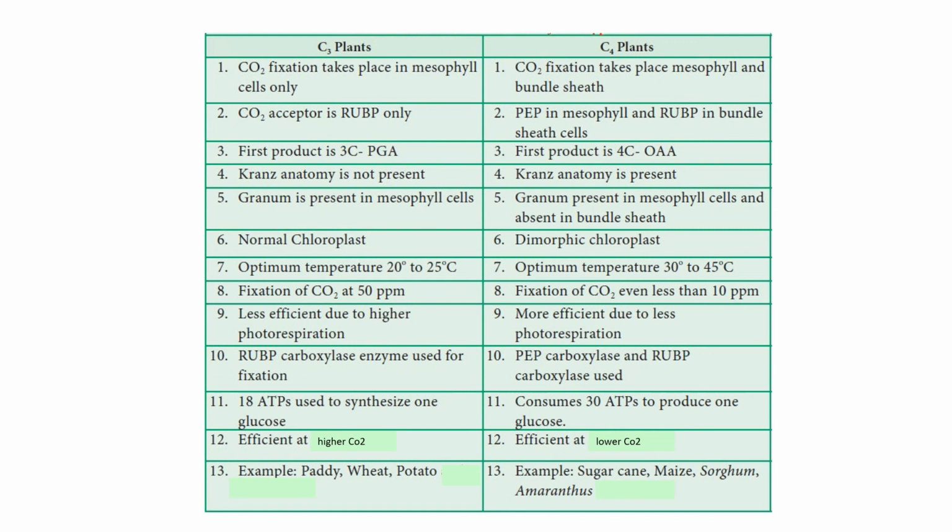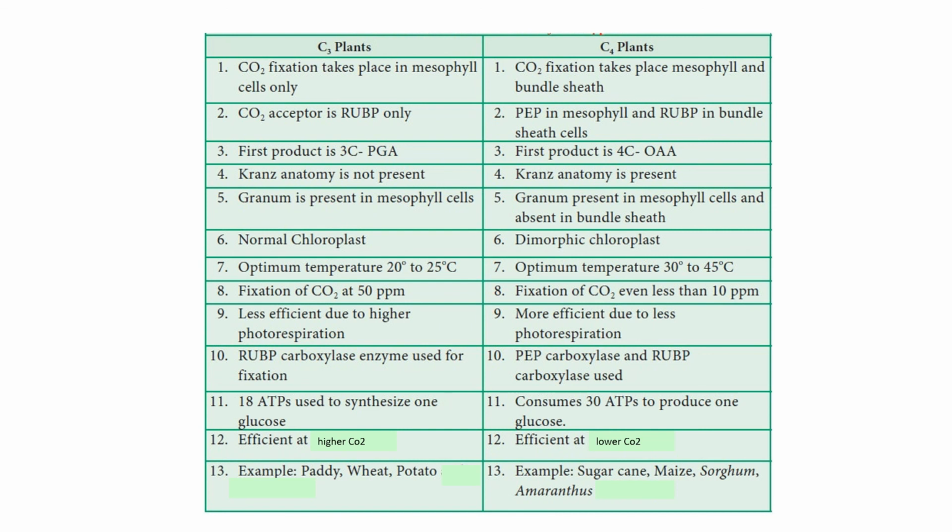In C3 plants, RuBP carboxylase enzyme is used for fixation, and in C4 plants, PEP carboxylase and RuBP carboxylase are used. C3 plants use 18 ATPs to synthesize 1 glucose, but C4 plants consume 30 ATPs to produce 1 glucose.